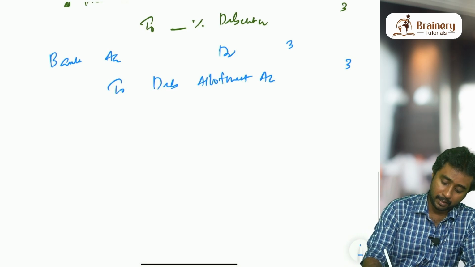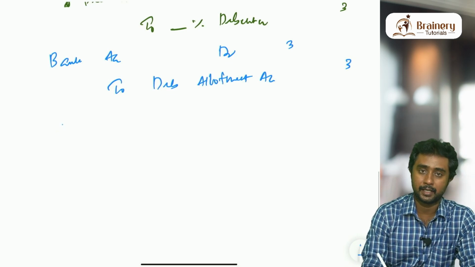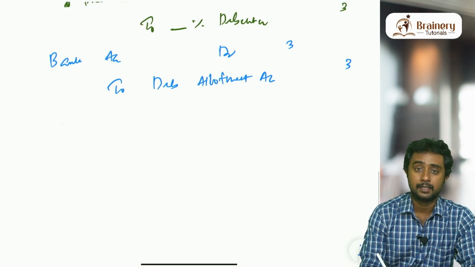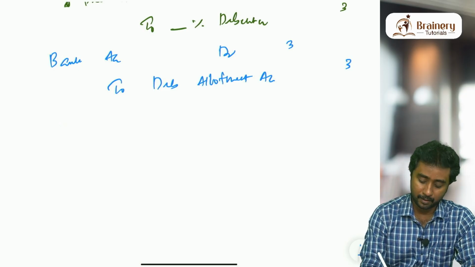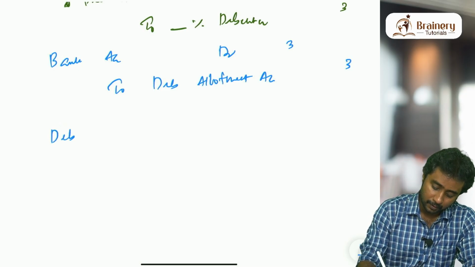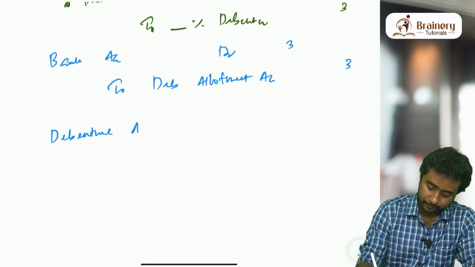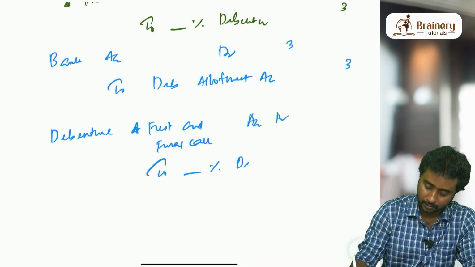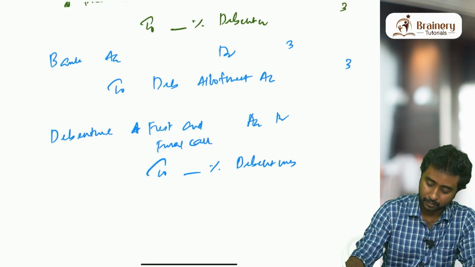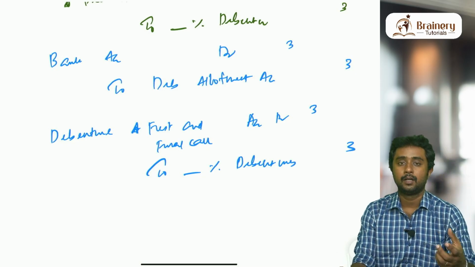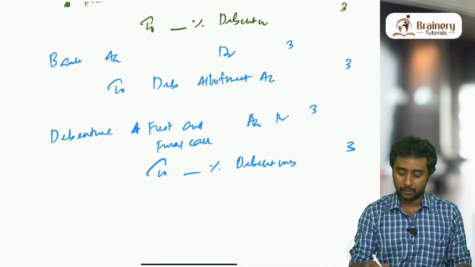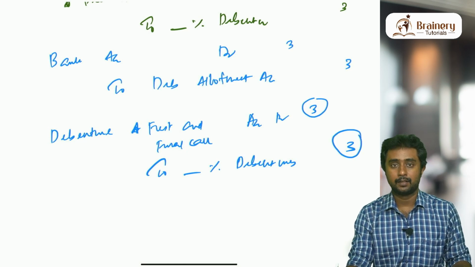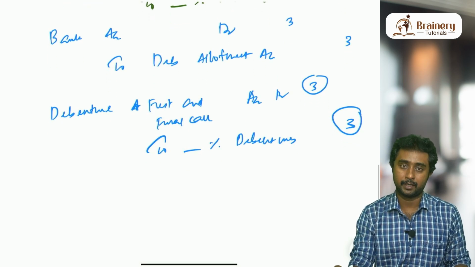Okay, next the last installment only. If it was the shares chapter, we would be writing share first and final call account debit to share capital. Here what will we be writing? Debenture first and final call account debit to dash percentage debentures account. How much will be asked? This is actually a calling entry, that means a due entry. So how much is due? 3 rupees each. The 3 rupees we have to show here, debenture first and final call.